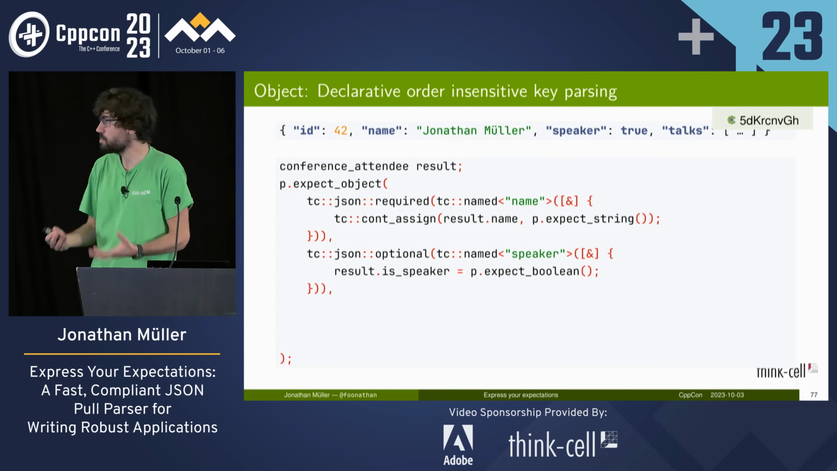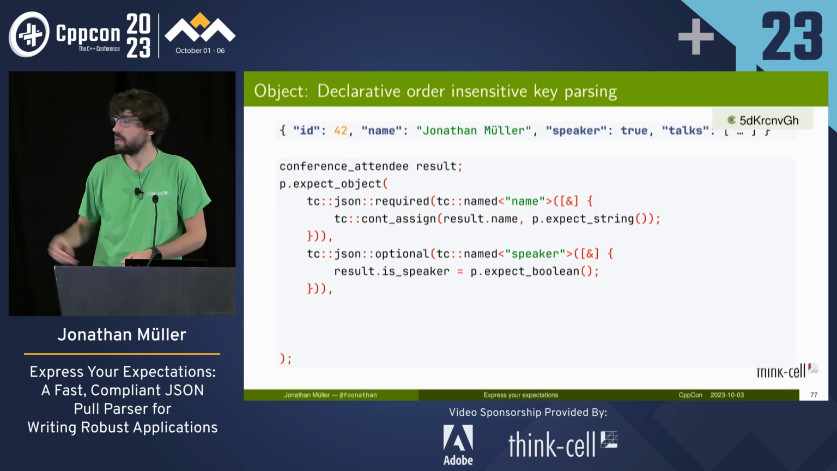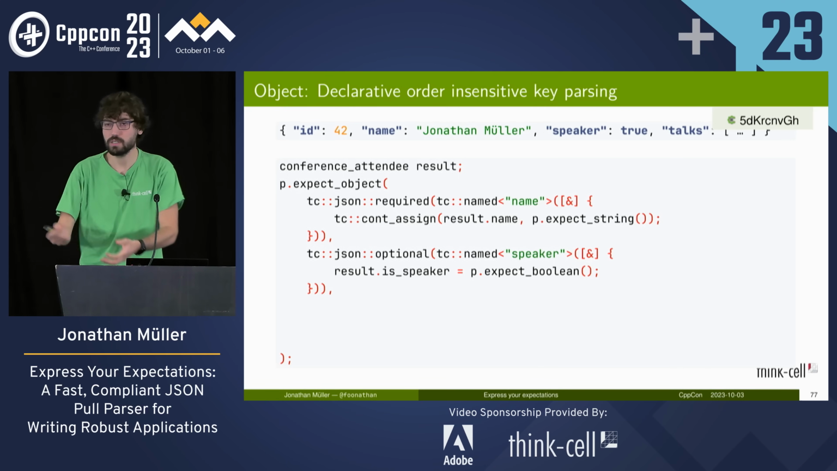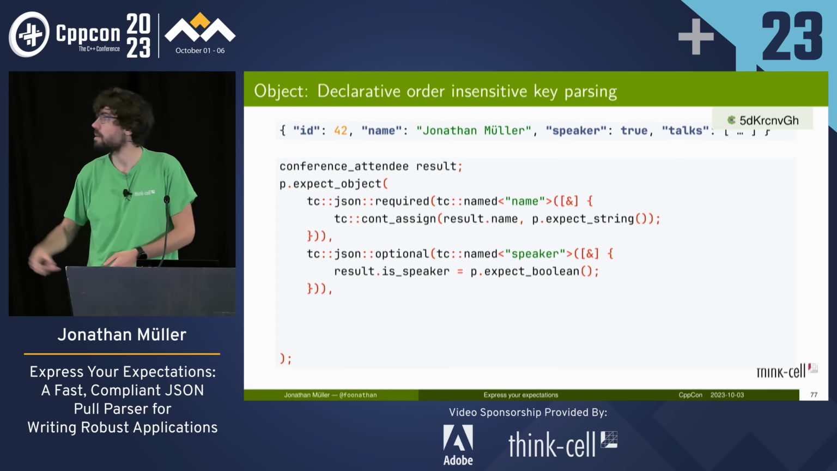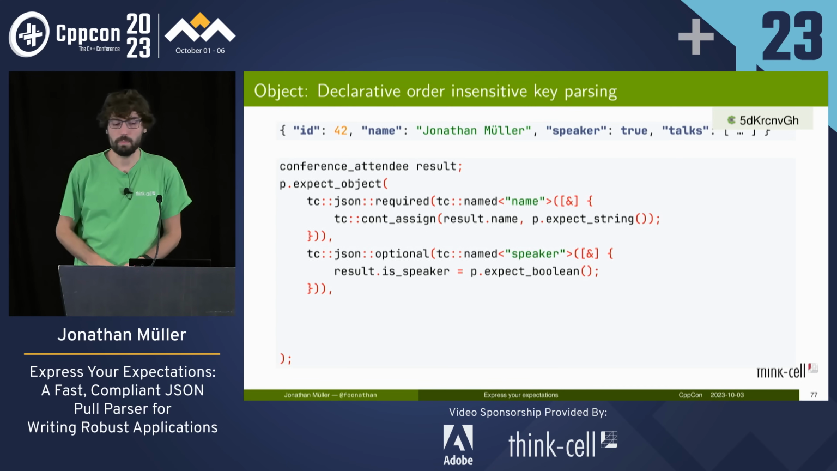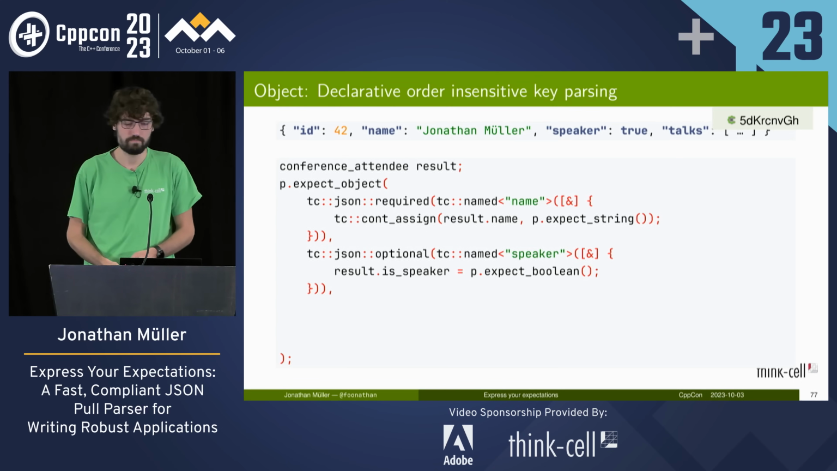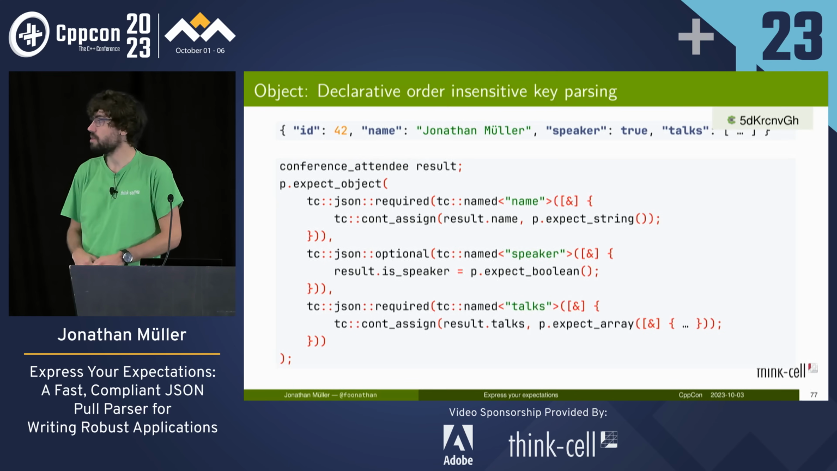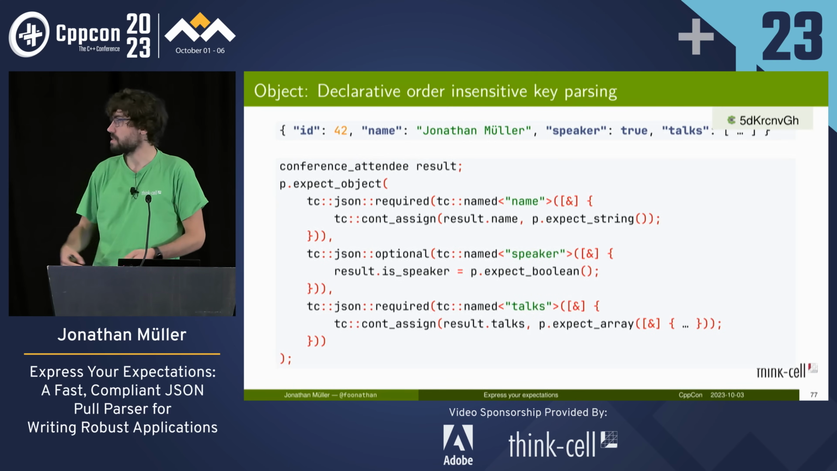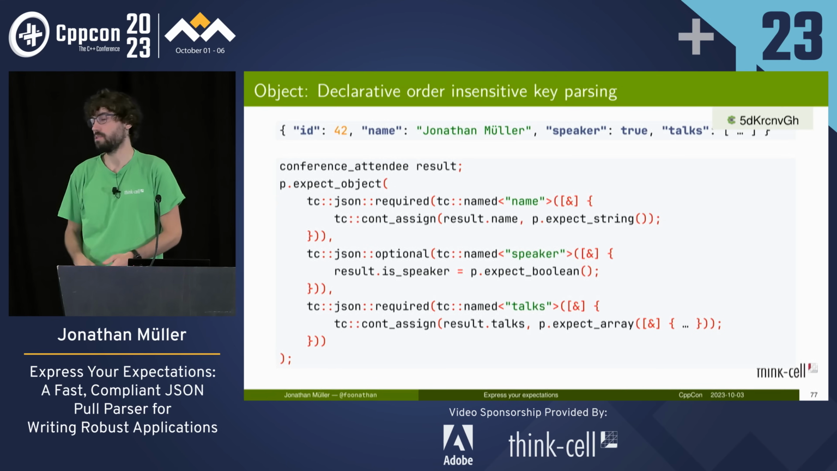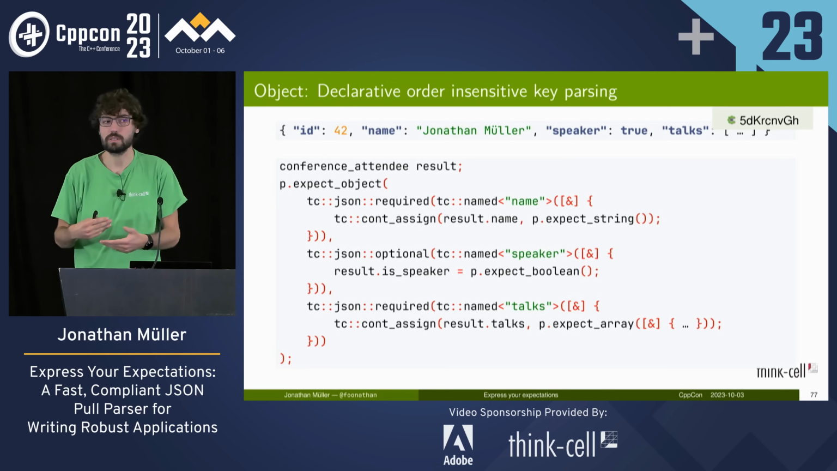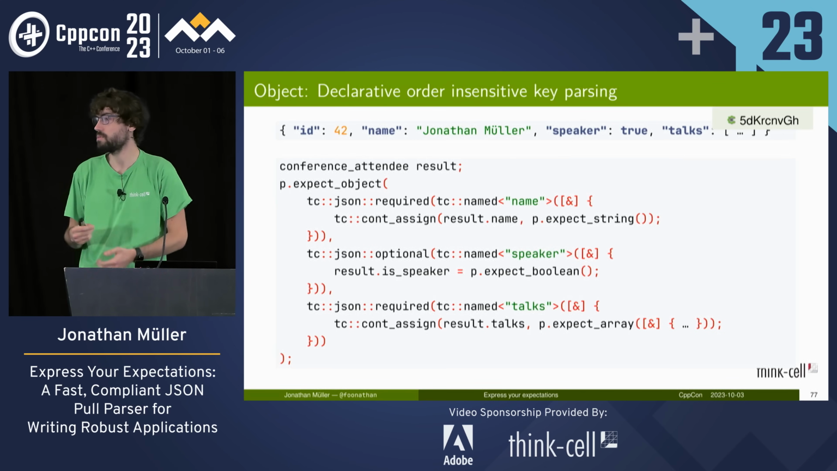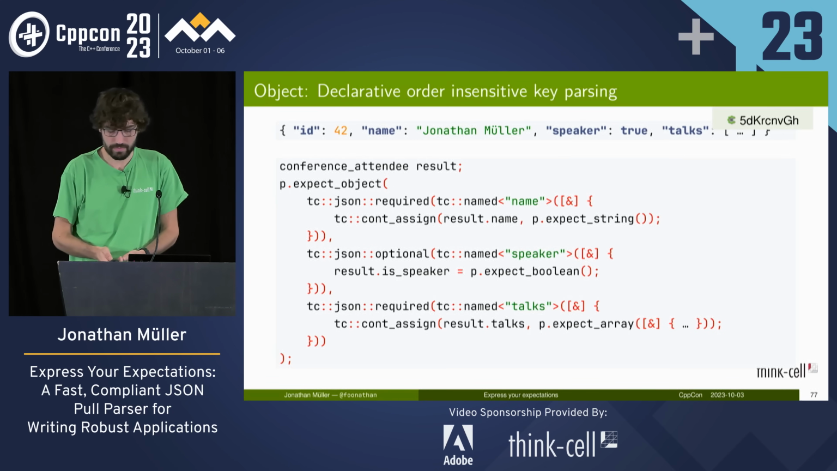We've got the speaker, which is optional. So if we have this key in there, then we invoke the lambda at that position. It will pull the appropriate value and assign it to the result. But if it's not there, it's not an error. The first one will invoke the error handler when the key wasn't found after we're done with the object. And finally, we've also got the talks, which is also required. Here we want to consign the talks, and again, we expect an array and compute the data. So the idea is that we provide this function, and this function will be invoked after we've seen the particular key to pull the appropriate data out of the JSON.